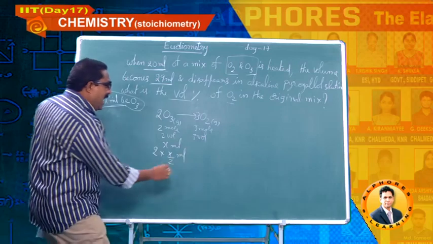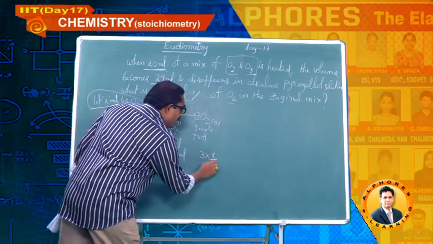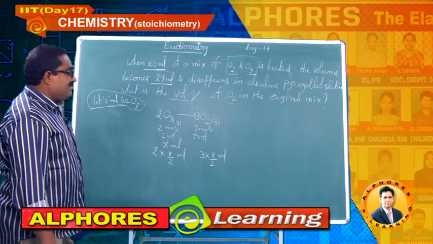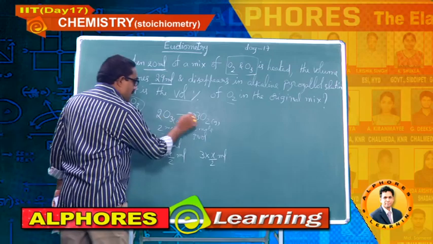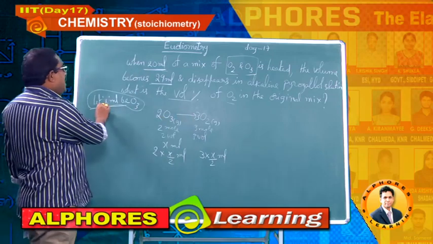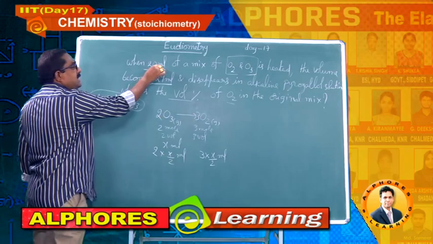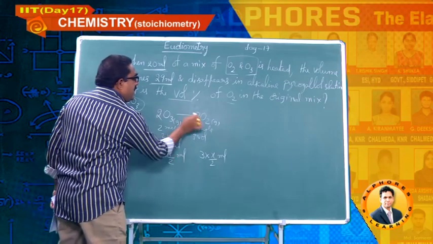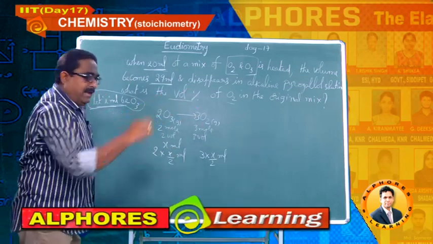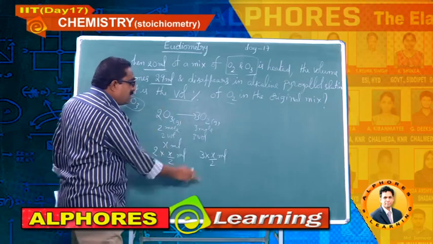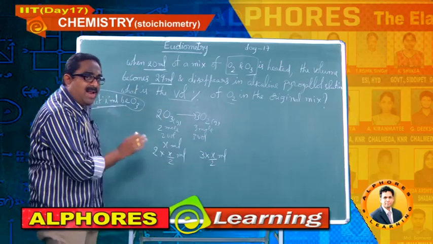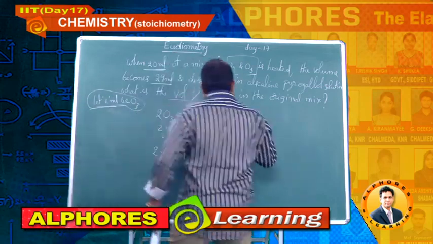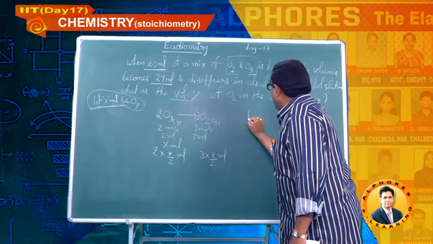Then what will you get? 3 into x by 2 ml on decomposition, because the mole ratio is 2:3. I have considered x ml is the volume of ozone in the original 20 ml mixture. I made x as 2 parts because the mole ratio here is 2:3. So 2 into x by 2 should give 3 into x by 2 as per this balanced chemical equation. So, I am calculating here. Students, please observe here.